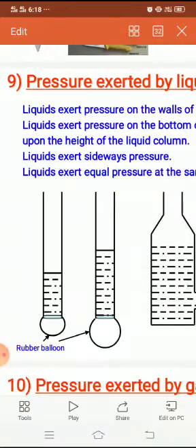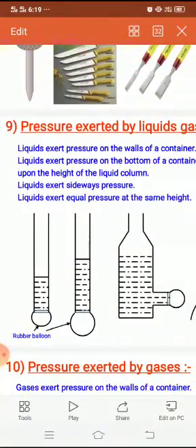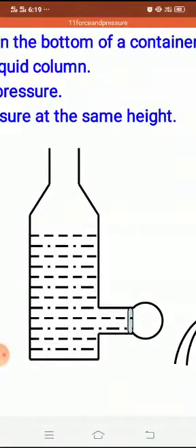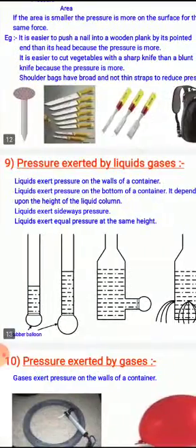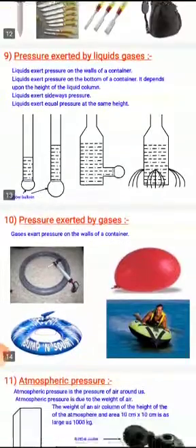Liquid exerts sideways pressure too. In this diagram we also observed that the liquid exerts sideways pressure. After that, liquid exerts pressure at the same height; if the column is at the same height, they exert the equal amount of pressure. Understood? We'll move on to the pressure exerted by gases here.